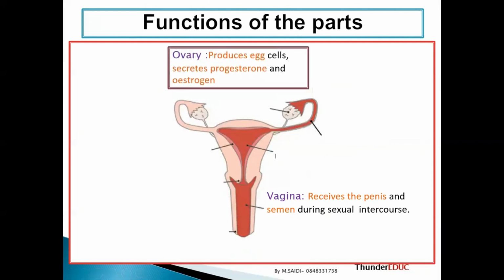Number 2 is the ovary. The ovary is very important in production of egg cells. It does not stop there. It also produces progesterone, and it also produces estrogen. So the ovary has three functions: production of egg cells, called ovum or ova; production of progesterone, which maintains the pregnancy period; and production of estrogen, which prepares the body for implantation.